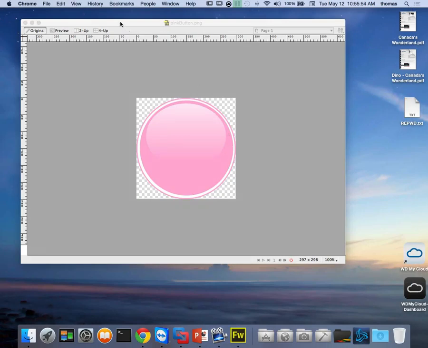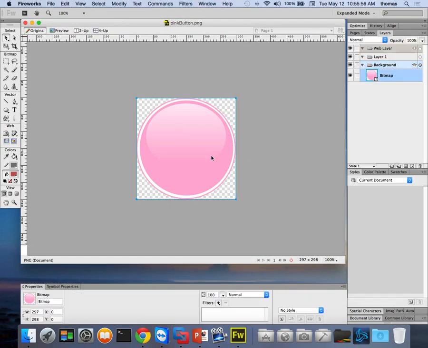But here I am in Fireworks, and I need to make my button smaller. Now, there's a couple things I can do. I can certainly take my button, load it into Create.js in JavaScript, and use code to scale it down. Why is that a bad thing? Anybody? Why is that a bad thing for me to scale it? What do you think is a bad thing for me to scale things with code? What was that? Pixelate, not really. But why would I do it? Why would I not want to do it in code?